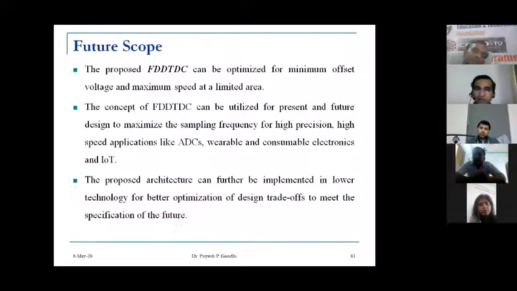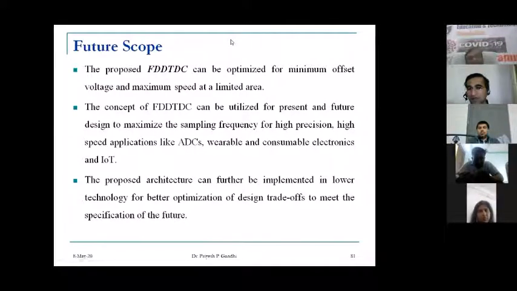So how can we take this concept, and what can be carried out in future? The proposed FDD TDC can be optimized for minimum offset voltage and maximum speed at limited area. You can use the lower technology for getting more performance from the comparator. The concept of FDD TDC can be utilized for present and future design to maximize the sampling frequency.